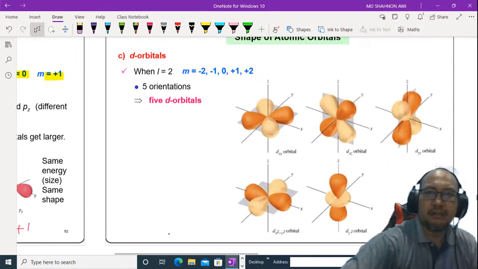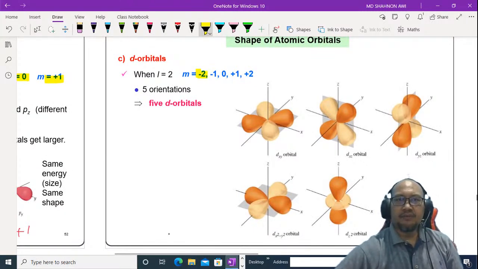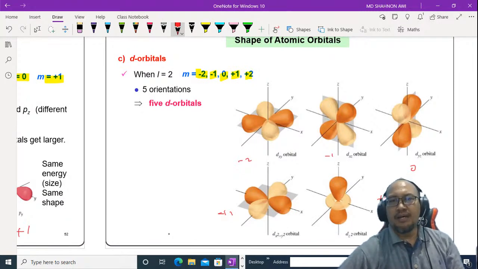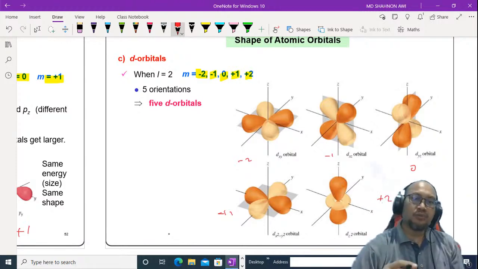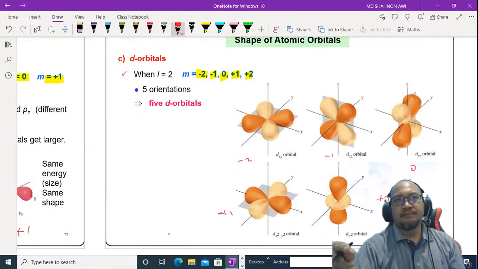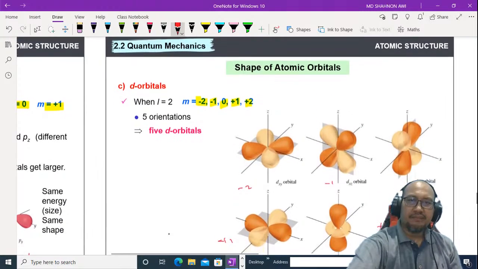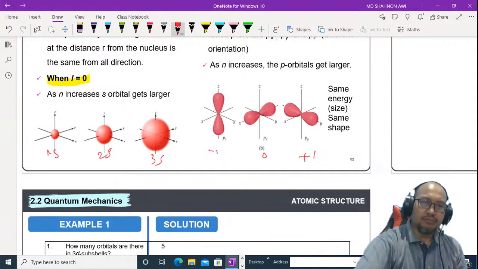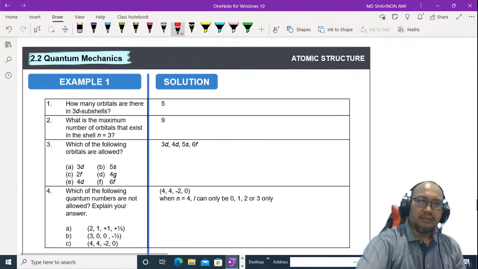For d, we have 5 orbitals here: -2, -1, 0, +1, and +2. Maybe this one is -2, this one -1, this one 0, then +1 and +2. We have 5 d orbitals: dxy, dxz, dyz, dx minus y squared, and dz squared. How to sketch these orbitals, I will give the link in the description, because it will take a long time to sketch them. Okay, we look at the example here.